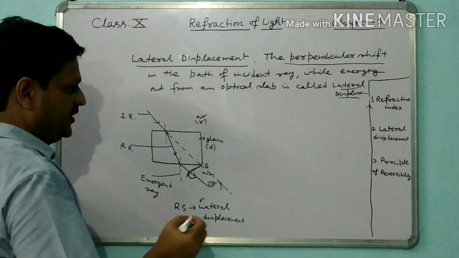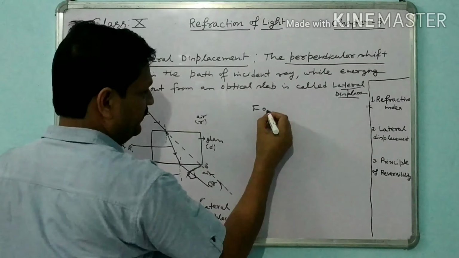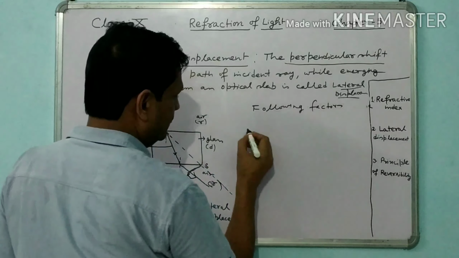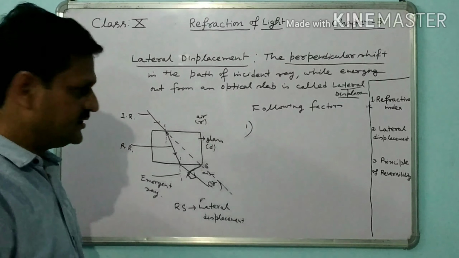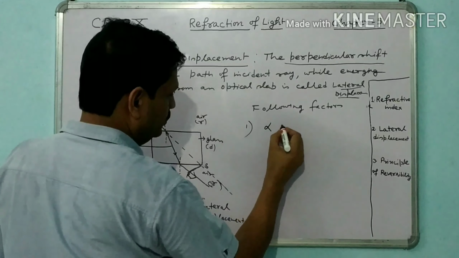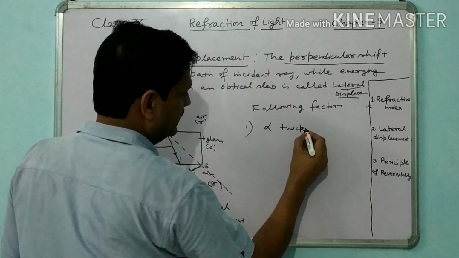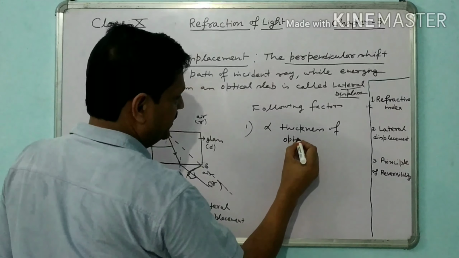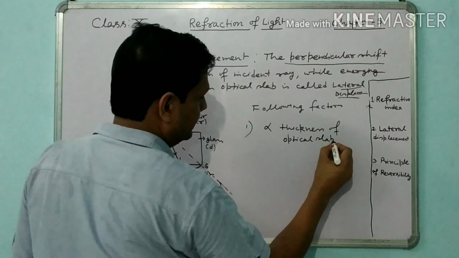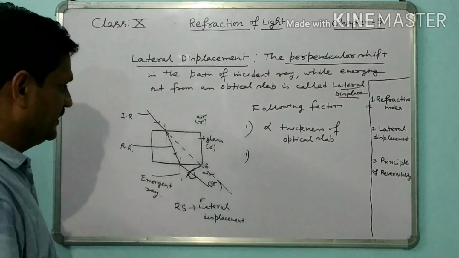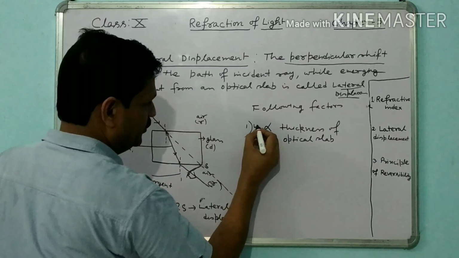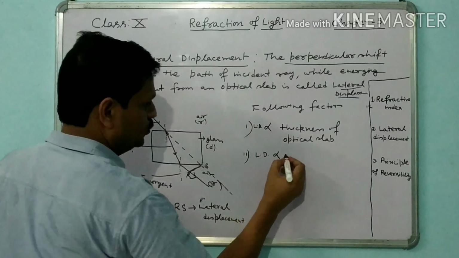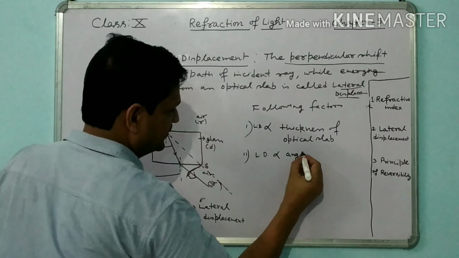Now lateral displacement depends on the following factors. First, it is directly proportional to the thickness of the optical slab. Second, lateral displacement is directly proportional to the angle of incidence.